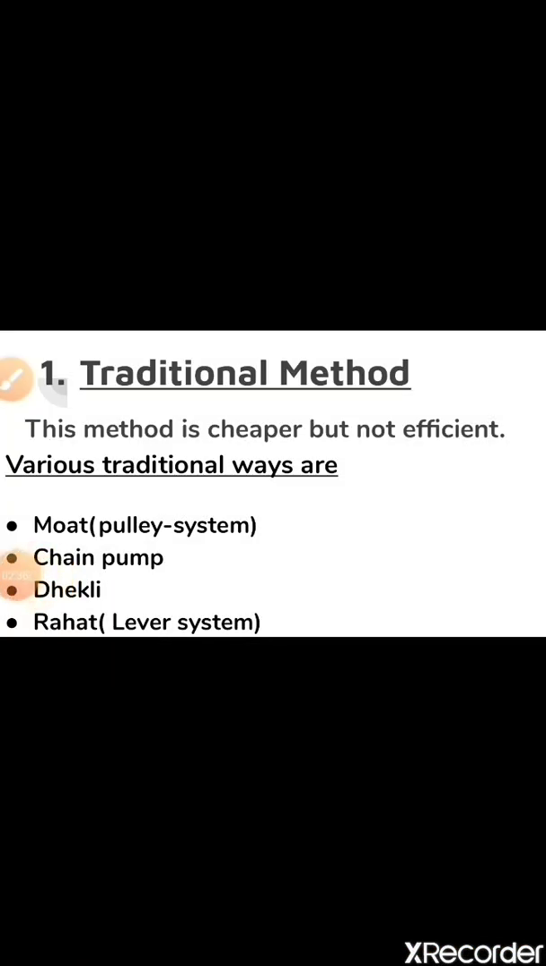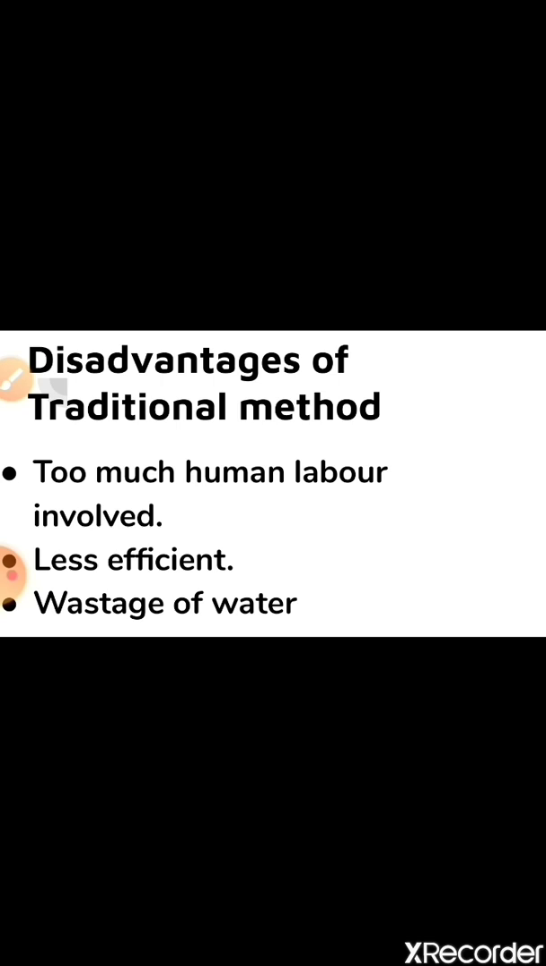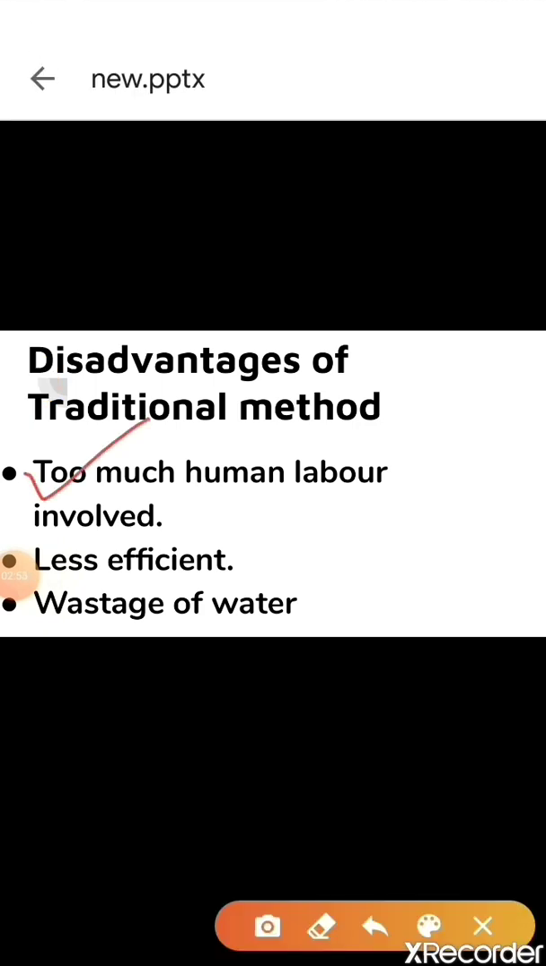Children, this traditional method has so many disadvantages. That is why the modern method comes into the picture. The first big disadvantage of this traditional method is that too much human labor is involved.